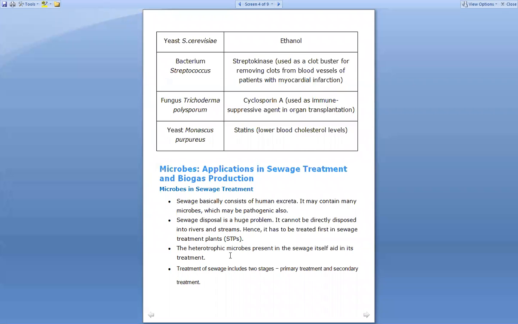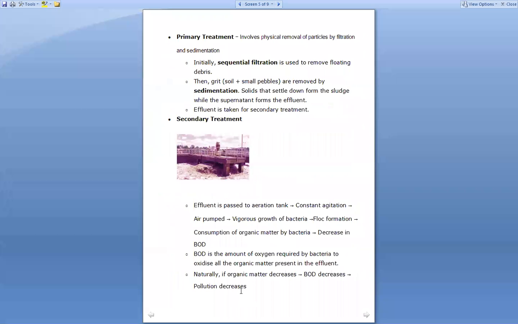Now the heterotrophic microbes present in the sewage itself aid in its treatment. Whatever microbes are present inside that sewage, those microbes are the ones that do the treatment. The treatment of the sewage includes two stages. The first stage is the primary treatment and the second stage is the secondary treatment. Now we are going to see the two different types of treatment seen in sewage treatment. First, we will see the primary treatment.